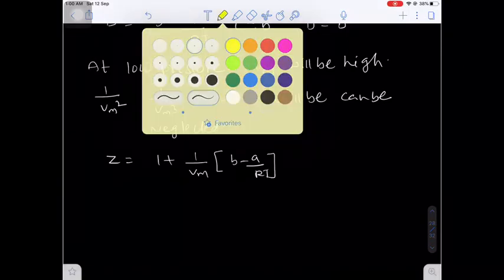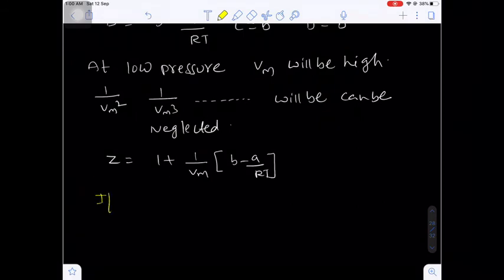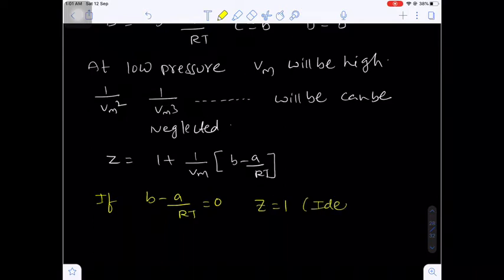Let's suppose if b minus a by RT value becomes 0, then what about the compressibility factor Z? That is Z equal to 1. That is the gas behaves ideal nature. That is ideal behavior. Are you getting my point?